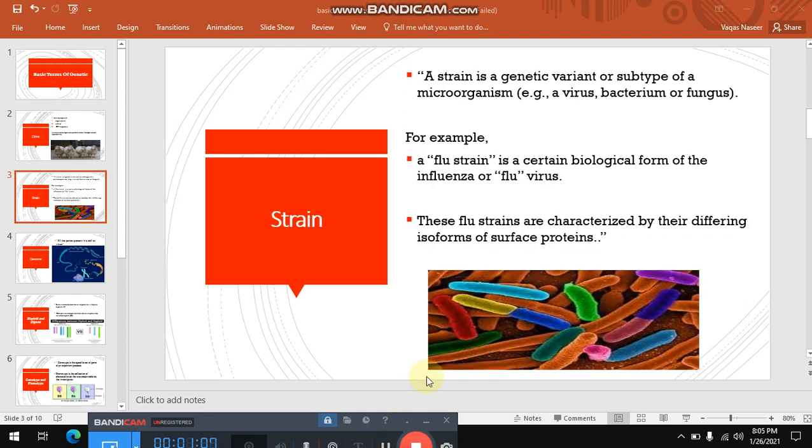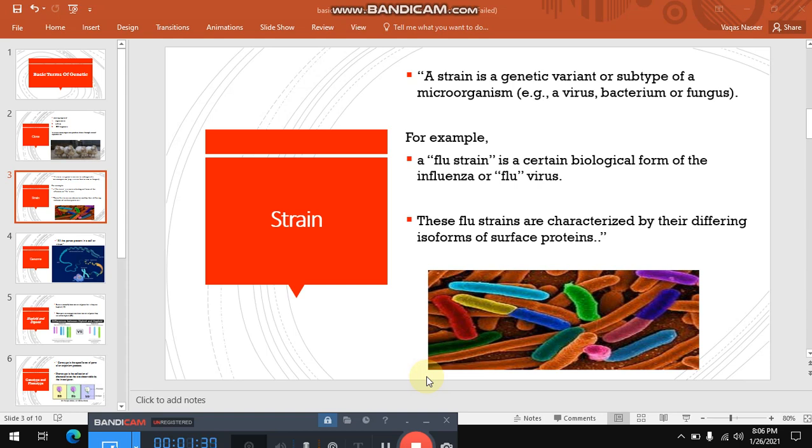Now strain. Friends, let me give you an example. I have a certain sample and I have to culture from that sample. After culturing, I found influenza viruses there, but when I do further study, I find that some of the species possess different characteristics, so that they can produce flu in living organisms. Why are these species different from the rest?